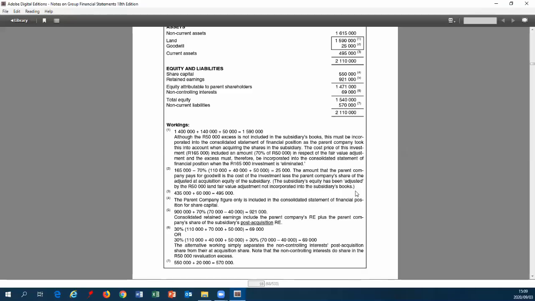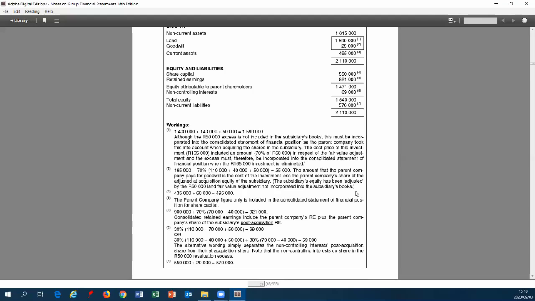Okay, we are going to diverge from this, and we're going to have a look at chapter 6. Now, what happens when we are presenting our income statement as well? So we've had a look at our statement of financial position only up till now. When we move into chapter 6, we are going to be acknowledging the fact that our financial statements are made up of a statement of comprehensive income, a statement of financial position, a statement of changes in equity, as well as notes and our statement of cash flows.